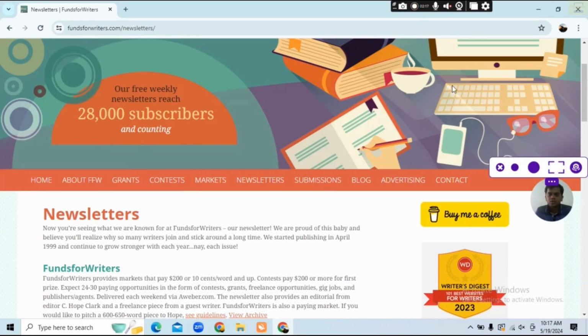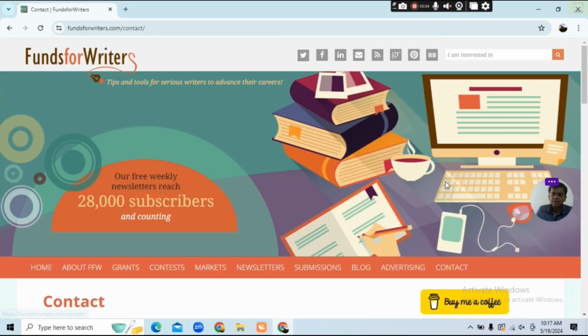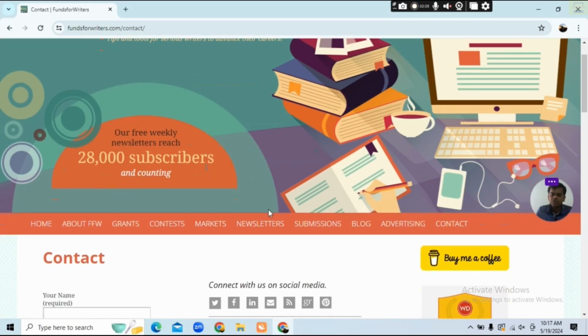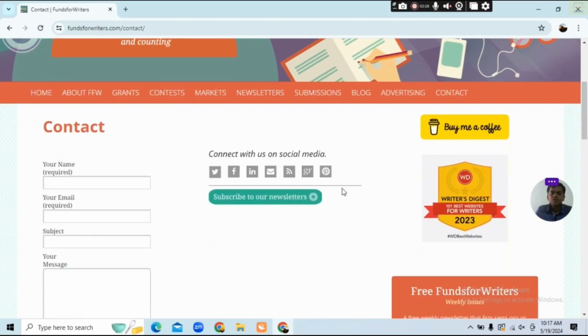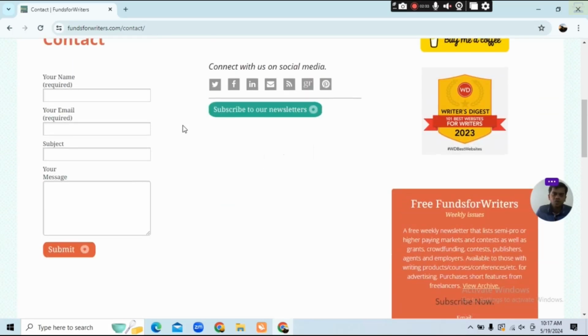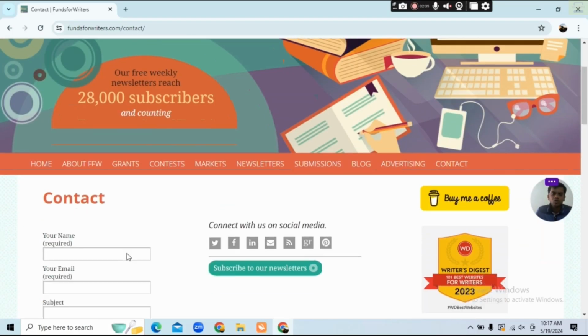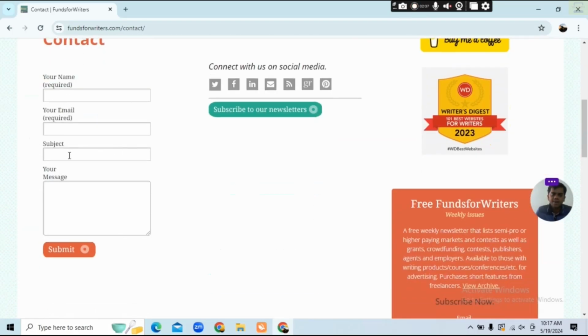Okay, like that you can earn a certain amount of income with Funds for Writers. But you see here, if you want to send an article of 500 to 600 words, you will get a good amount of income you can earn over here. Okay, this website is best for earning from articles also. So you type your email, subject, and your message, or you can also contact with Twitter, Facebook, LinkedIn. You will get the social media links over here, so you can connect with them.